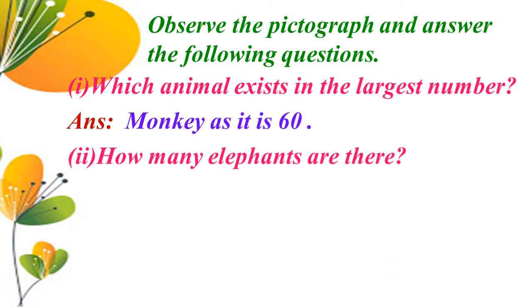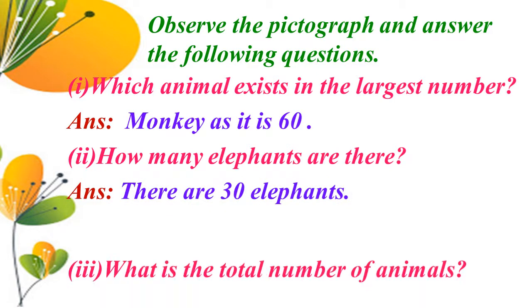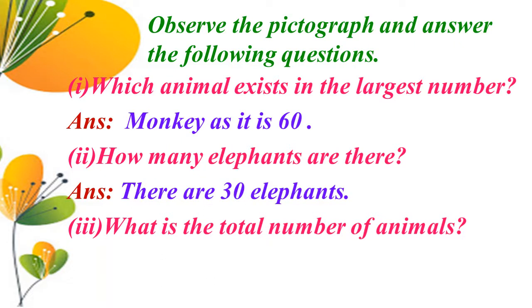Next, how many elephants are there? Elephants have 3 pictures, so 3 into 10, 30. Therefore, there are 30 elephants. Third one, what is the total number of animals?